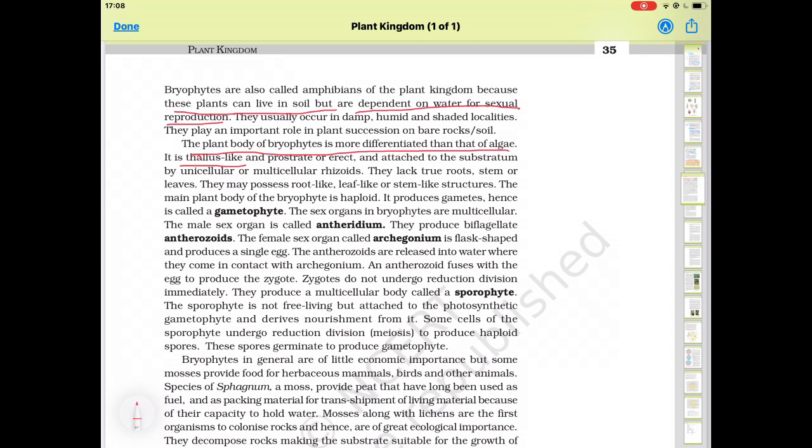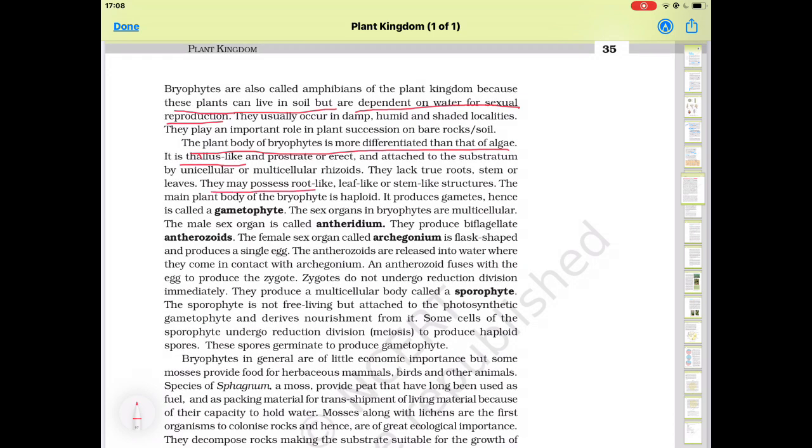Prostrate or erect means horizontal or vertical, and attached to the substratum. Substratum means any substance, by unicellular or multicellular rhizoids. They have rhizoids instead of roots. Through rhizoids they are attached to the substratum on which they are present. They may possess root-like, leaf-like or stem-like structures. True root, stem and leaves are absent, but root-like, stem-like and leaf-like structures are present.